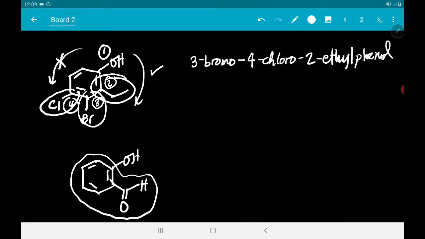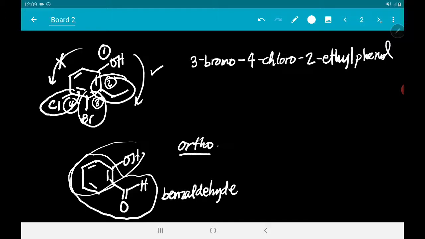Mas mahirap mag-name ng mas oxidized kasi this is a benzaldehyde. And this is a phenol. So, mas madali yung name na ortho-hydroxybenzaldehyde.